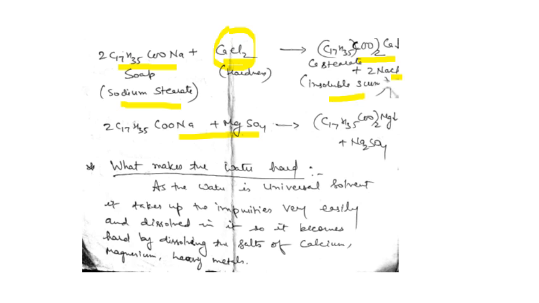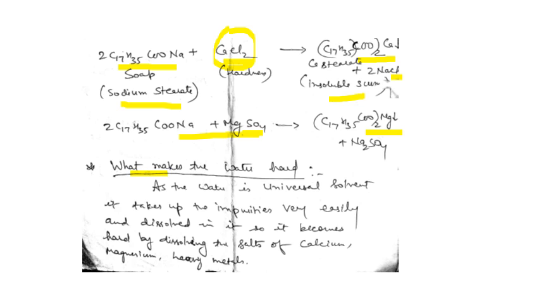As the second reaction, if the hardness is in the form of magnesium sulfate, it forms magnesium stearate. So it is also the scum. So this is the main reaction of the hardness, why it restricts or prevents the lather formation of the soap when it goes for cleansing.